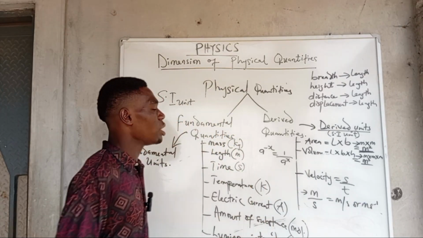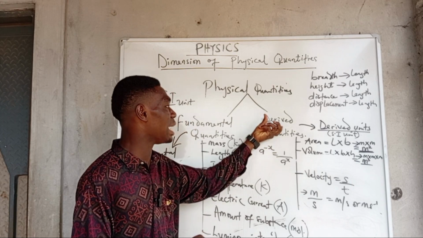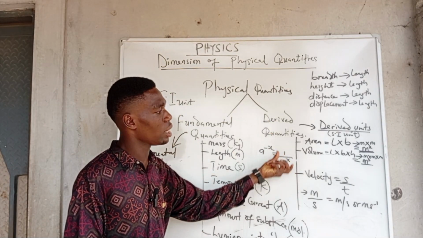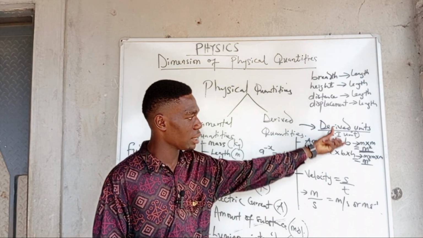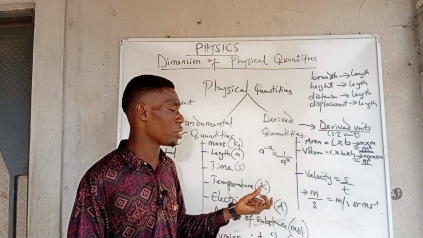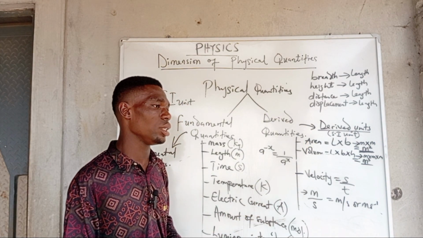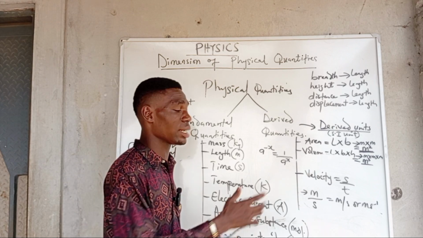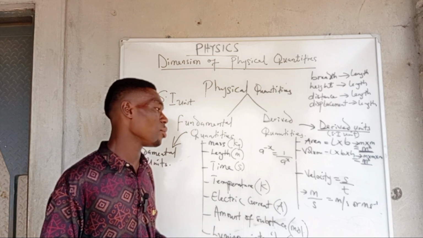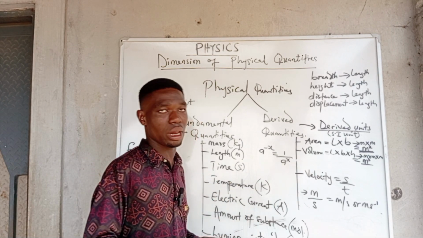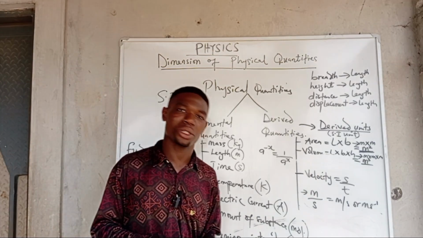So this is how, if you can derive a derived quantity, you can as well get the derived unit of the derived quantity, just by substituting each quantity by its unit, and that will give you practically the derived unit of the particular derived quantity you are talking about.